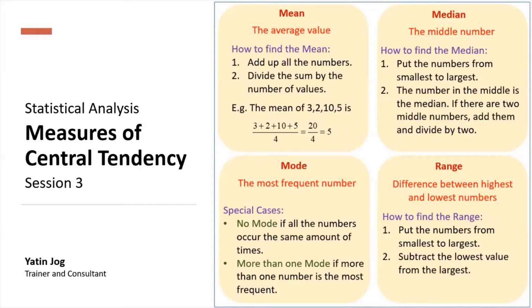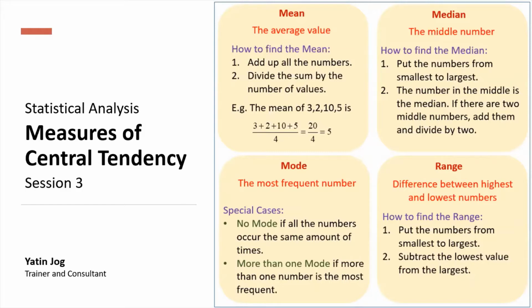So there are three basic methods to understand measures of central tendency. You can come to know common behavior either by the values, that is mean, or by location, that is median, or by frequency, that is mode. So these are the three common central tendencies: mean, median, and mode.